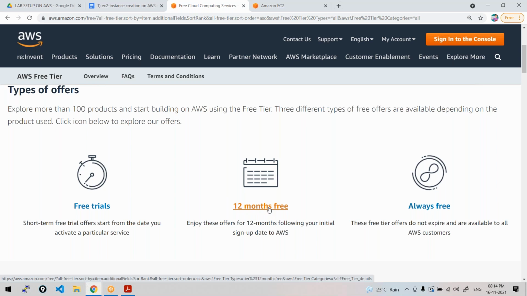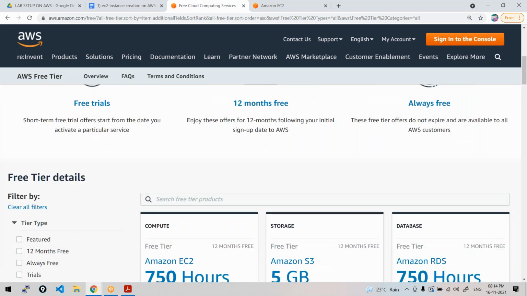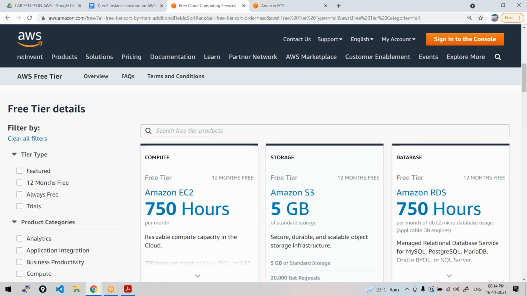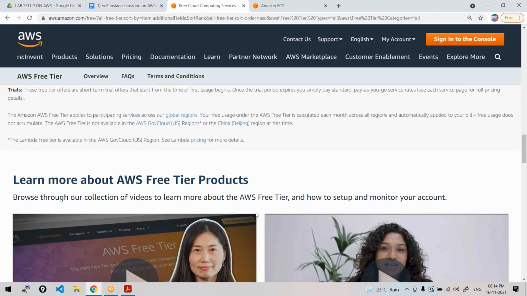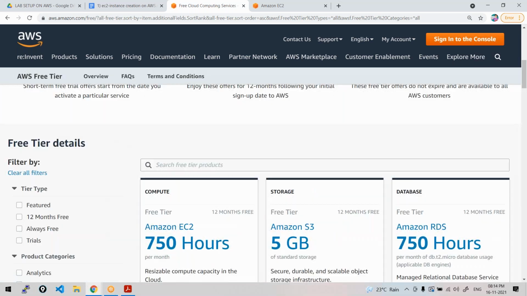For 12 months, you can use the services of AWS for free, but you should be using them within the limits. There are again so many services in AWS. You need not learn all of them, or worry about all of them. We'll be using a couple of them. We'll talk about those services later. We'll be creating a virtual machine now.